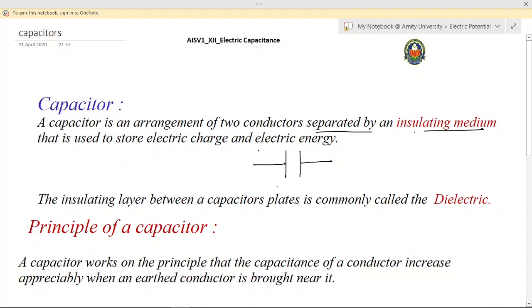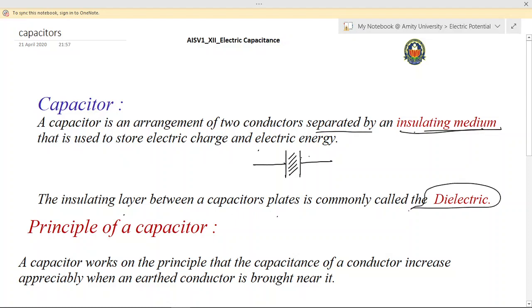So what does it consist of? It consists of two identical plates which are placed close to each other and are separated by a small separation. And that separation, this gap, can be either air or it can be filled by some insulating medium. And the insulating layer between the capacitor plates is commonly termed as dielectric.